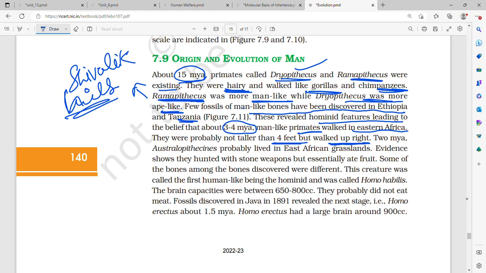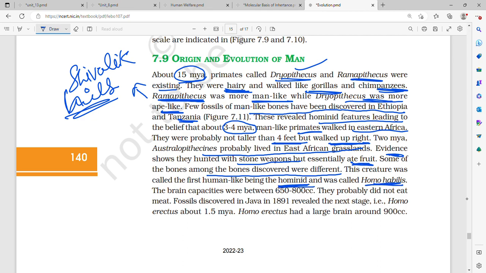2 million years ago, Australopithecines probably lived in East African grasslands. Evidence showed that they hunted with stone weapons. They essentially ate fruit. They did not eat meat. Some of the bones among the bones discovered were different. The creature was first human being-like, was hominid. Being the hominid was Homo habilis.